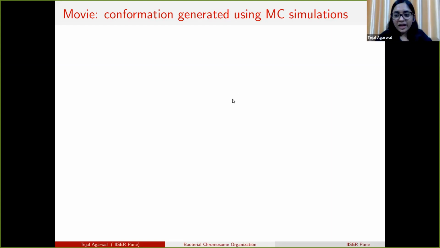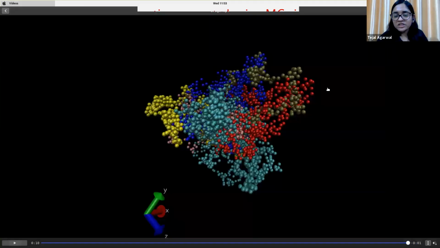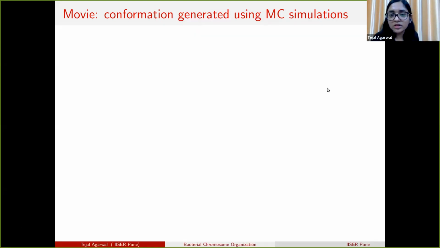So in that movie, the polymer was taking different configurations.